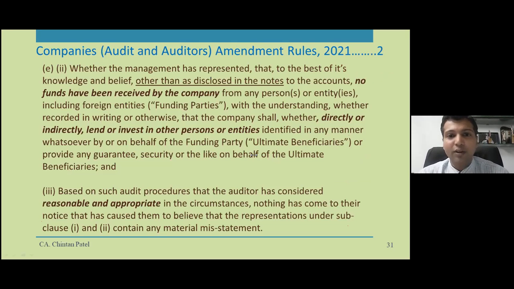Can you please define what is a struck off here? Is it when the MCA takes a decision to see? So struck off can happen suo moto or it can happen by MCA. So struck off means removal of the name from the ROC register. So that is what struck off is. So a company can go struck off voluntarily, or it can be struck off even by the MCA. So all are covered here in the struck off companies.